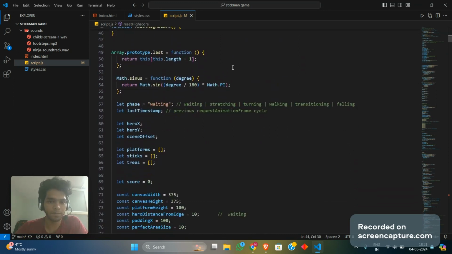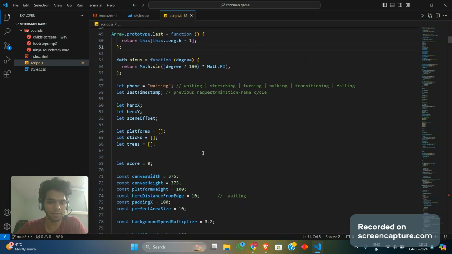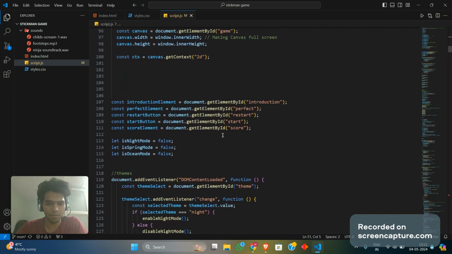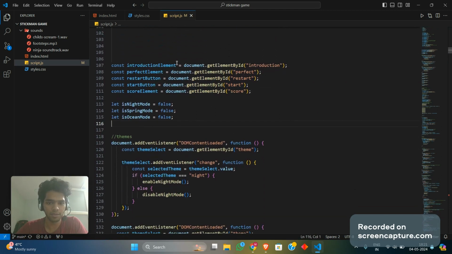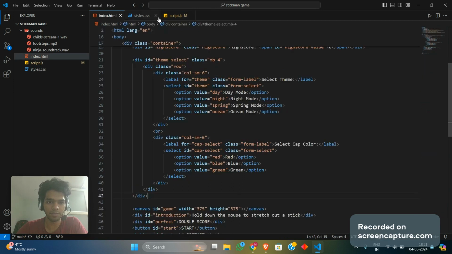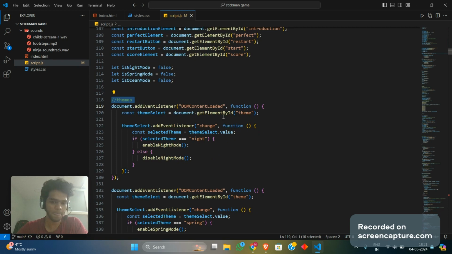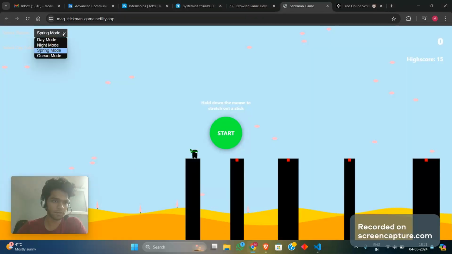Moving forward, this was originally given to me by the CodePen source, and what it says is basically a set of initials that you need inside of it. More initials. I use DOM manipulation over here to get these from my HTML page. Moving forward, more initials. Now the main part, the themes. As you can see on my page, there are about 4 themes. The initial default mode was the day mode.